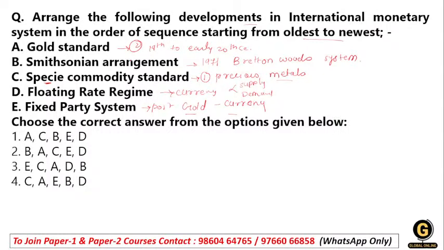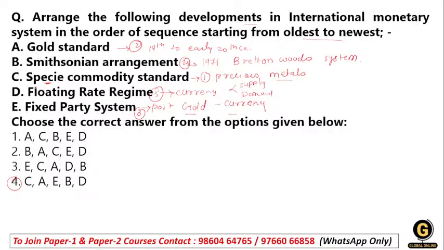So this is the first one, second one, then we have the fixed system, that is the third one, then we have this one fourth, and this is the fifth one. So what is our first option? That is C. Option number 4 will be the right answer. Understand?